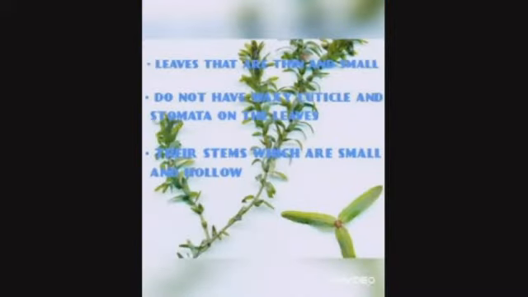The next example is aloe vera. Aloe vera is a plant that grows inside the water. This plant has leaves that are thin and small to increase the total surface area per volume and to increase the diffusion rate of water, mineral salt, and dissolved gases directly into the plant. This plant doesn't have stomata and waxy cuticle on the leaf. Besides that, their stems are small and hollow to help this plant float upright in the water and help reduce